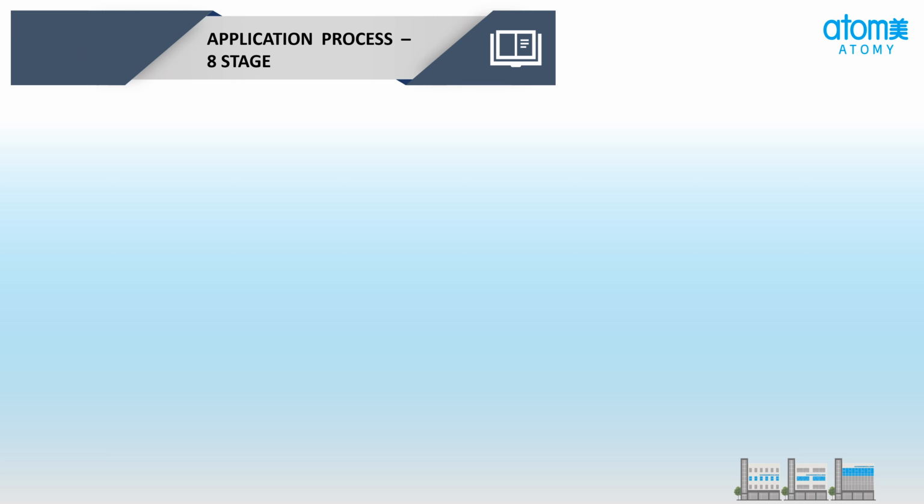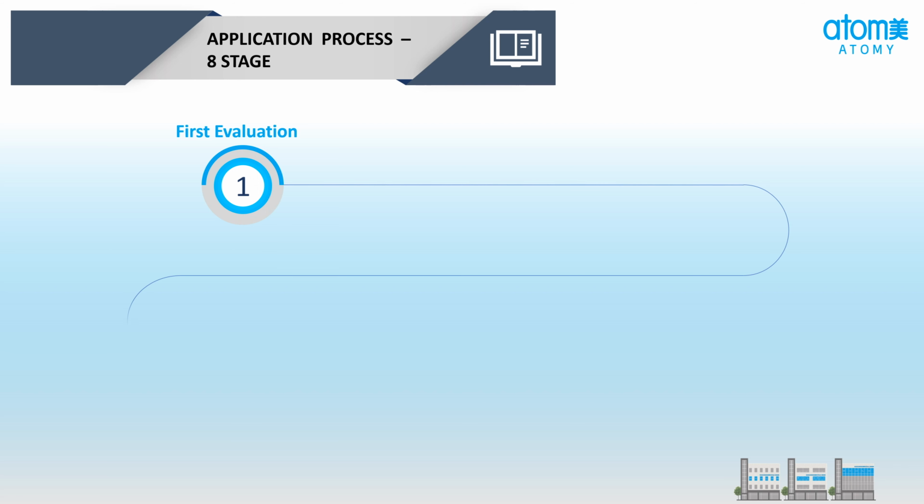Every application which has been submitted will be evaluated by Atomy India, and accordingly the applications will be approved, rejected, or a request for modifications will be made. If the application has been rejected, the applicant will not be able to resubmit the application forever. There are 8 stages of the application process.